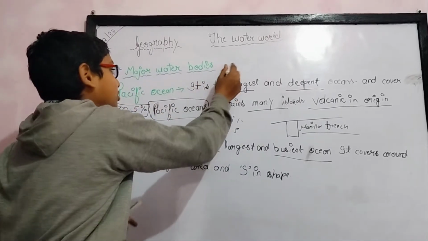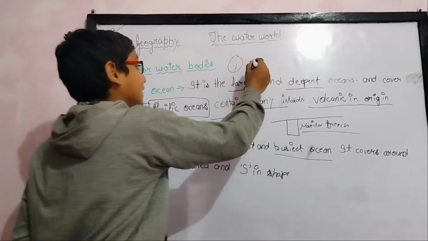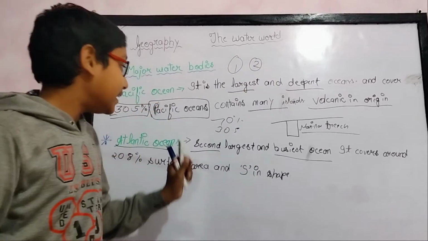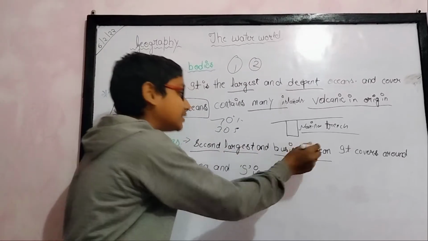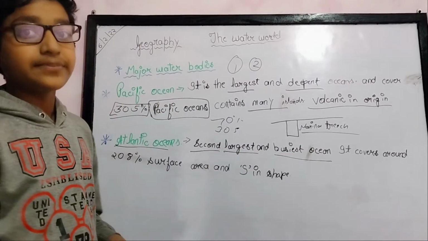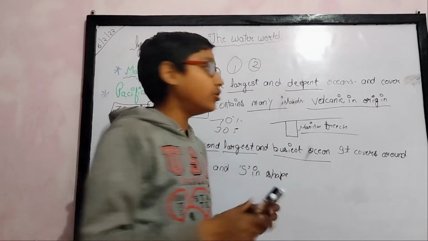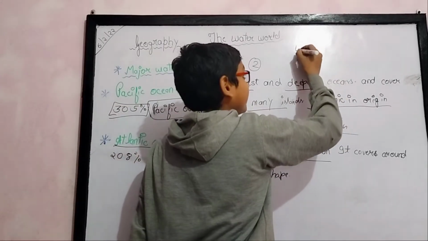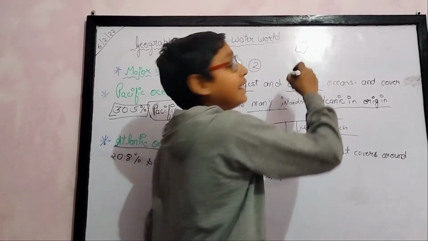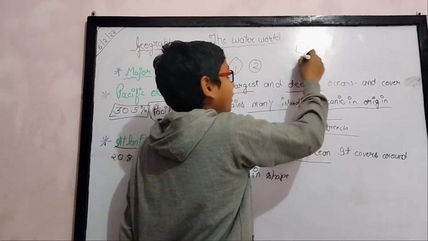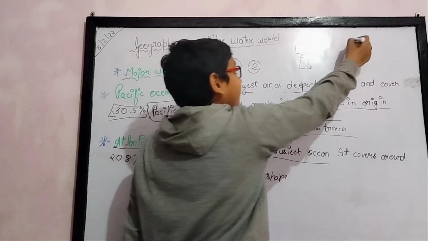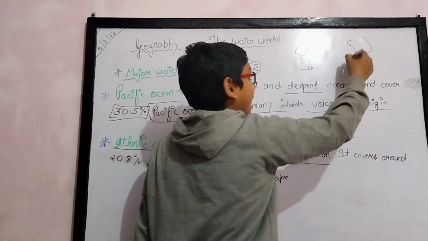Firstly, the Pacific Ocean is the first, and the second is the Atlantic Ocean. The Atlantic Ocean is the second largest and busiest ocean. Busiest ocean means, let me explain: suppose this is North America and this is South America. South America is connected to Europe and Africa.